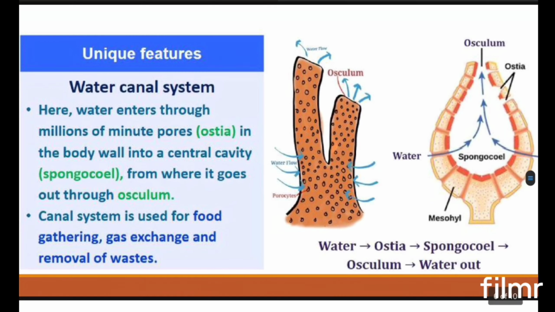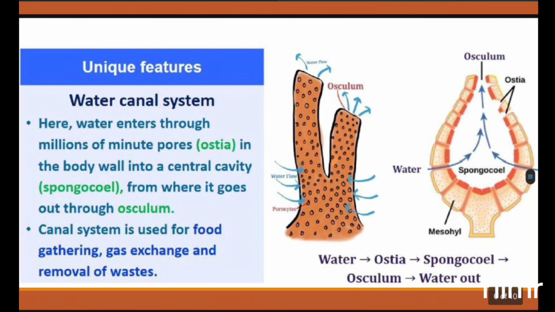Now some of the unique features, if you are checking sponges, you can see that they have a special type of transport system, which is called the water canal system, right? What is the specialty of this water canal system? If we take this picture of sponges, you can see that they have minute pores in their body, which are called ostia, right? So these pores are called ostia.